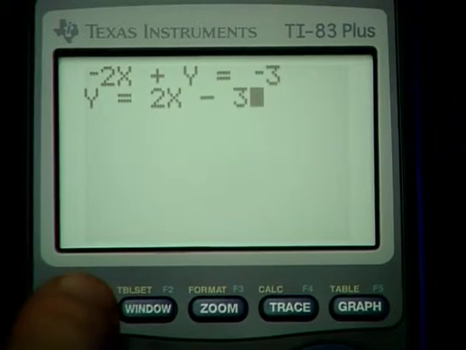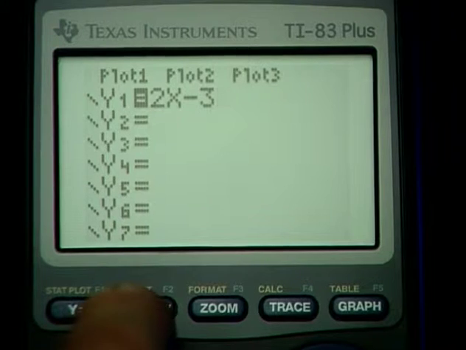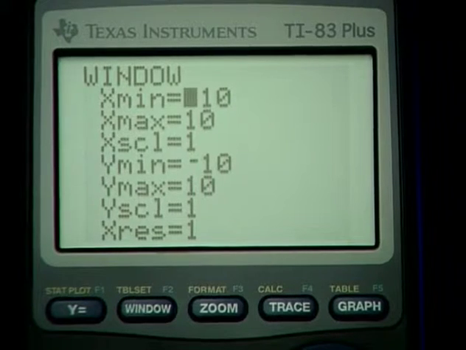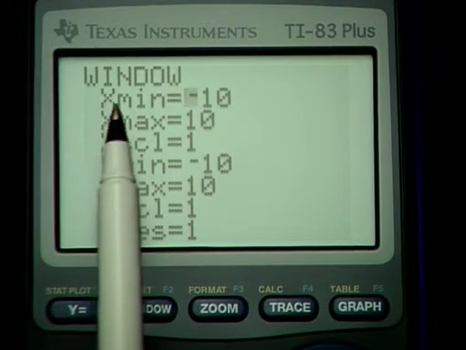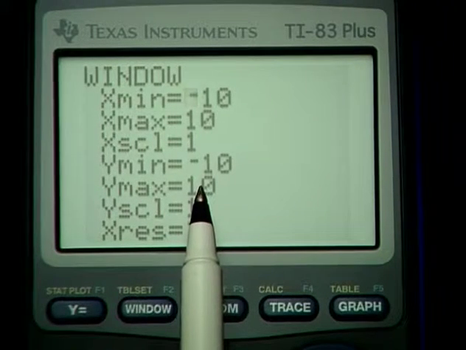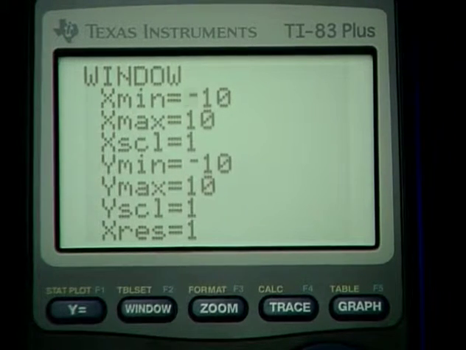Equations are entered by pressing the y equals button, and then we could enter the 2x, whoops, only 1, 2, and the x, that's the variable key, and then minus 3, and now we're ready to go graph. Now let's just survey some buttons up here. The window button allows us to see the units that are designated for our viewing window. X minimum, -10, X max 10, same idea for the Y's. Now these are just horizontal distances, and these are vertical distances. The X scale I'll talk to you about in just a little bit.